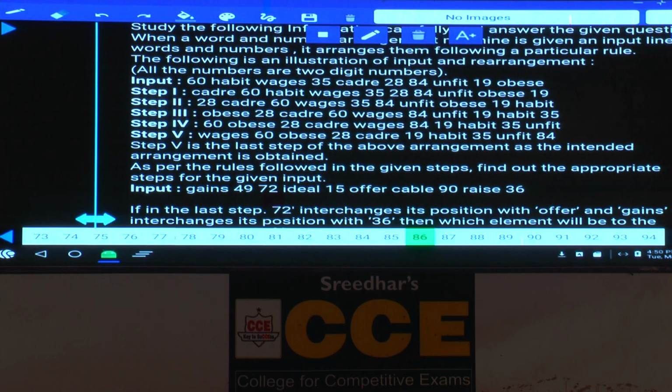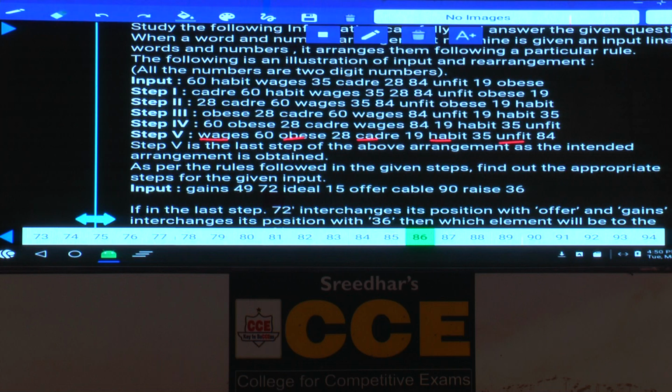How many steps? 5 steps. That means in each step exactly 2 elements were arranged, and out of which wages, obeys, cadre, habit and unfit. Yes, what is the order of these elements here? Is there any particular pattern here? What is the pattern followed?